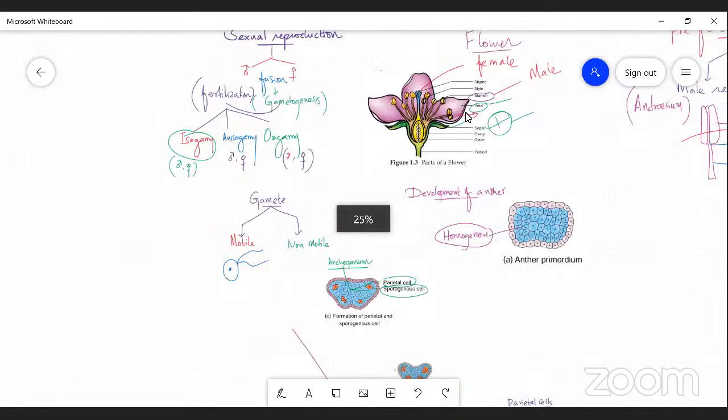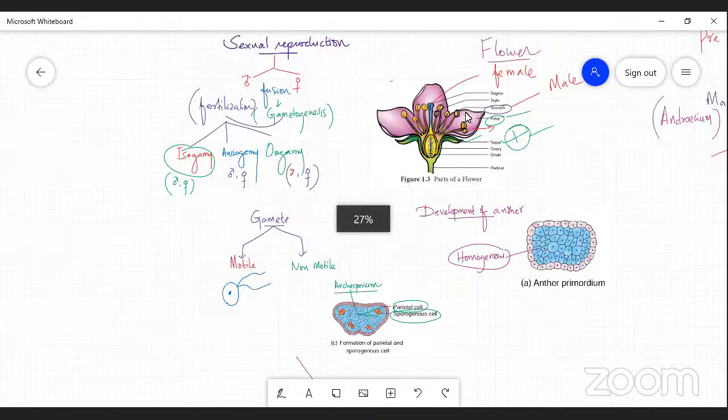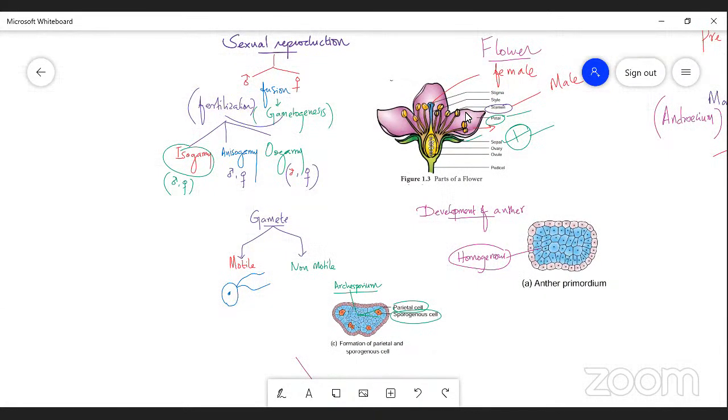What are the different types of gametes that we have discussed? Could you mention, please, students? We have discussed two types of gamete. Yes, tell us, Divyashri. Motile and non-motile, sir. Okay, how did you differentiate motile and non-motile?